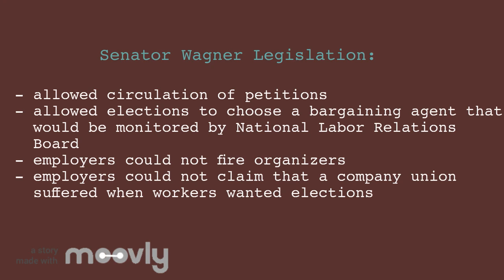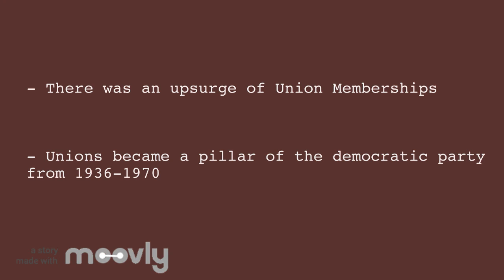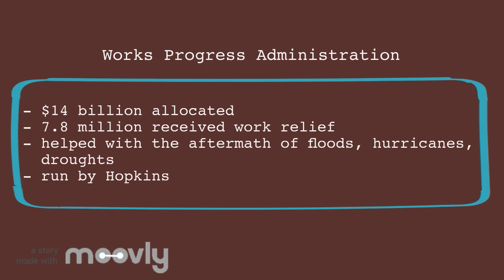Senator Wagner introduced legislation that would allow the circulation of petitions and allow elections to choose a bargaining agent, to be monitored by the National Labor Relations Board. Employers could not fire organizers, and employers could not claim that a company suffered when workers wanted elections. Following this legislation, there was an upsurge of union membership, and unions became the pillar of the Democratic Party from 1936 to 1970. $14 billion were allocated to the WPA.